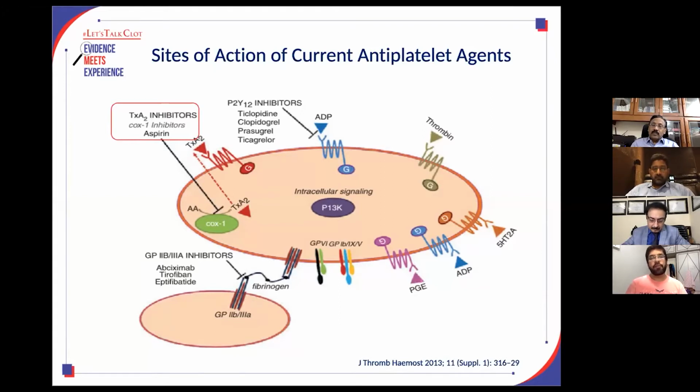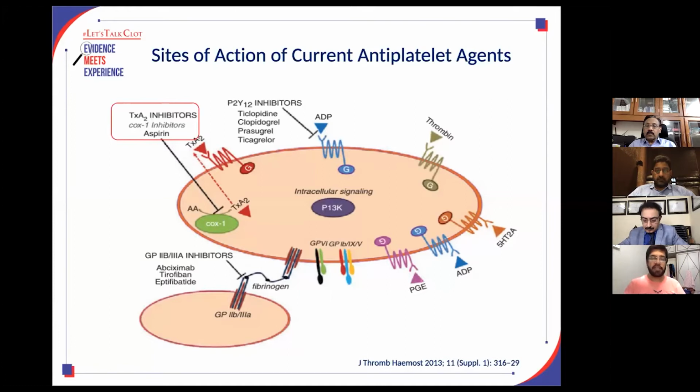So how can you prevent it? Let us know the sites of action of current antiplatelet agents. Aspirin is a COX-1 inhibitor, and it prevents conversion of arachidonic acid to thromboxane. Thromboxane binds to the platelet receptors and activates them and releases more thromboxane, so that platelets are activated all over. P2Y12 inhibitors are the ADP receptor antagonists. They bind to the receptors at which ADP binds, and they prevent activation and aggregation of platelets. We all know that GP2B3A inhibitors bind to the 2B3A receptors, which help in aggregation of platelets, and this is the final step in the aggregation of platelets, which results in formation of the platelet plug.